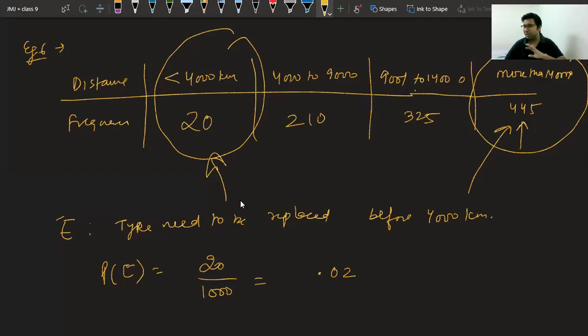Piyush, the total is fixed, beta, not 4000. It is 1000 only. Piyush, the total is 1000 only, beta, because they have checked 1000 tires and out of that they have written only this information. Okay.